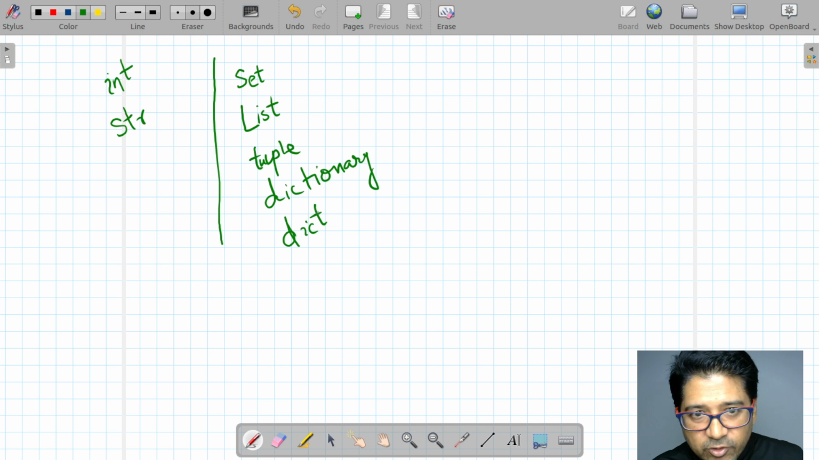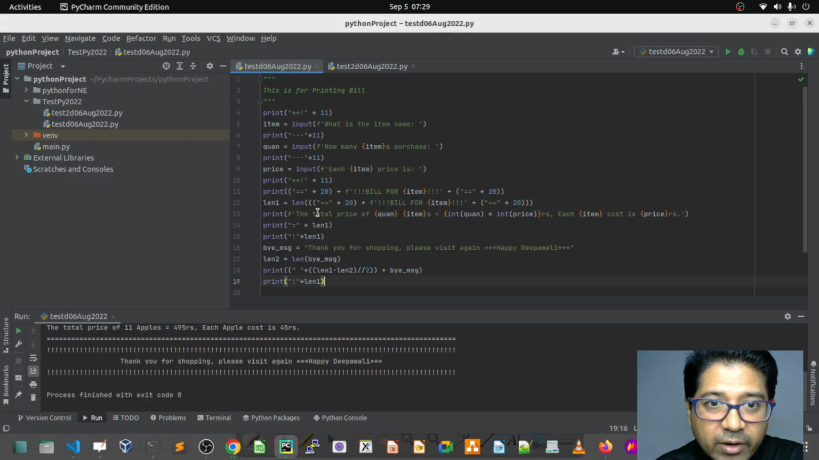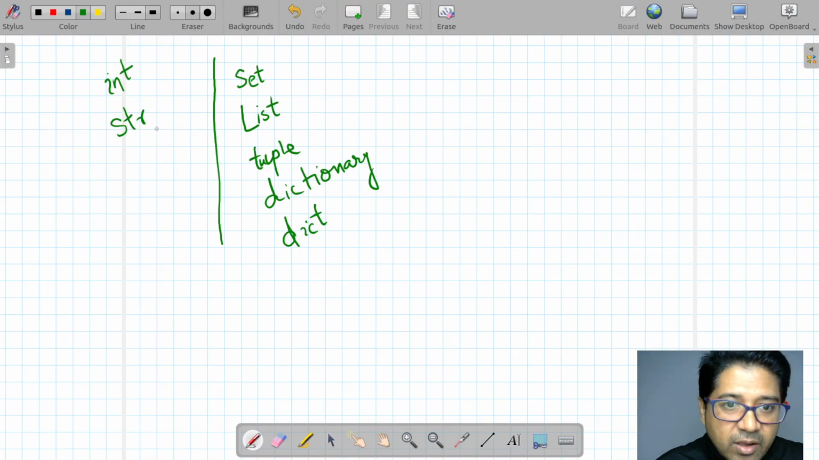Yes, Naval, want to? No, I was just asking whether Boolean is also a data type. Oh, okay, yeah, Boolean is a data type, yes.